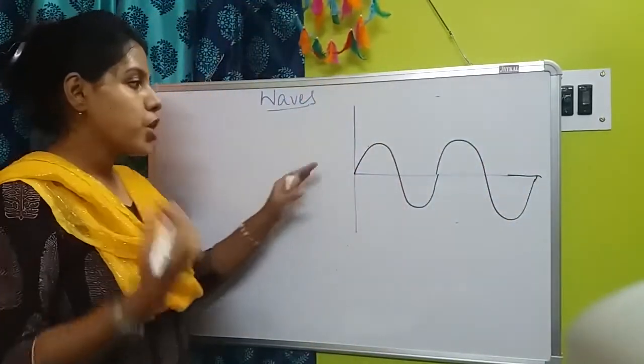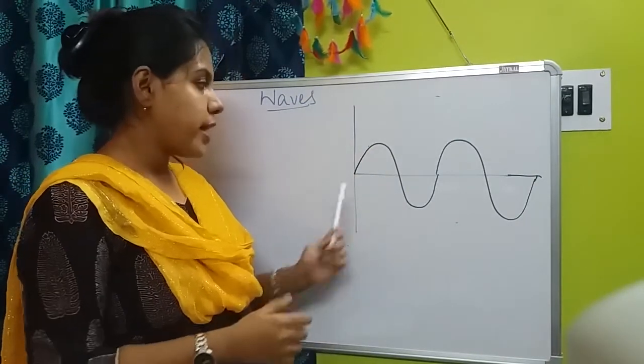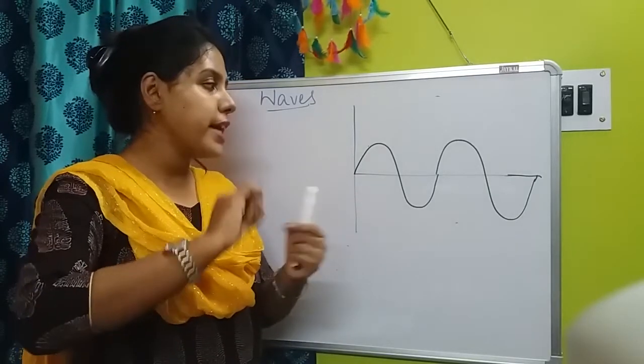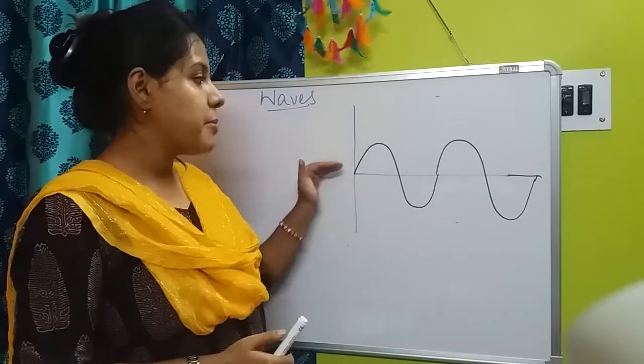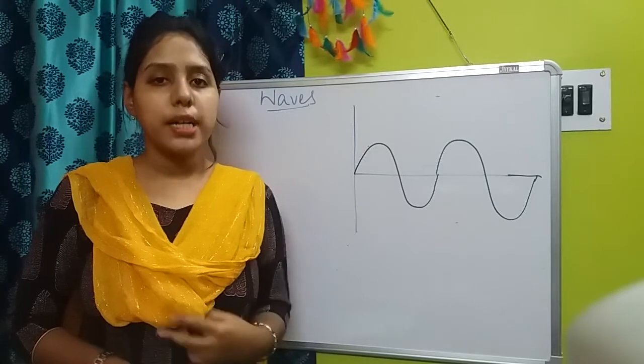So this is the form of the wave. What does wave mean? Various particles present here vibrate in different magnitudes and make this type of wave, just like ripples in water.